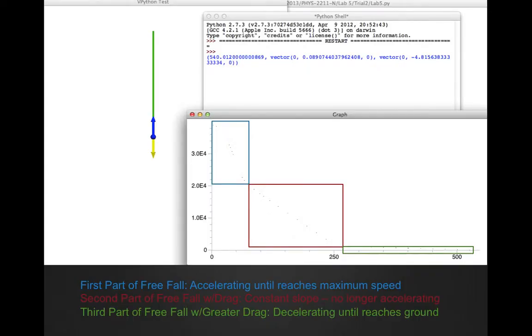In the video, you saw that the blue ball represented Felix, and he was falling towards the ground, which was a little tiny yellow ball. The yellow arrow represented the downward gravitational force on Felix, and the blue arrow represented the upward drag force that comes after the 50 seconds.